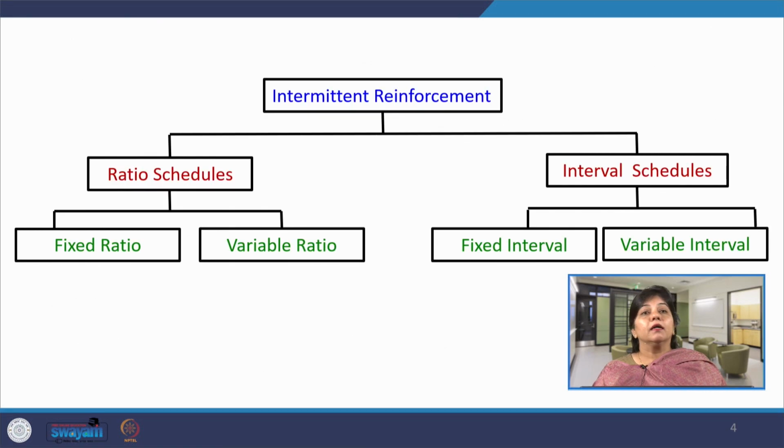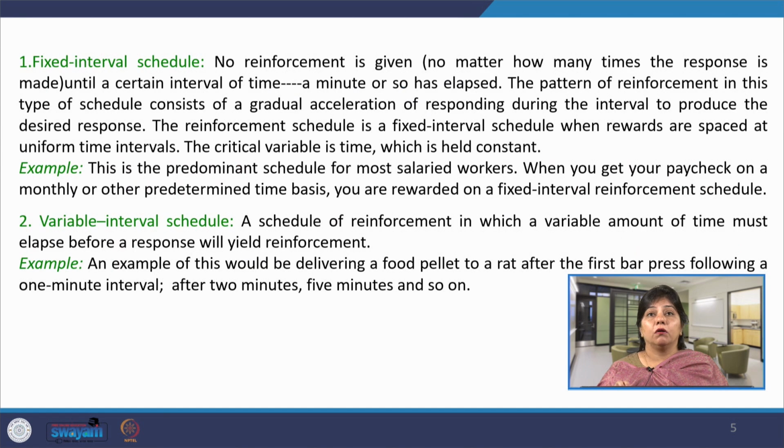But the point is that in every schedule, whether it is ratio or interval, whether it is fixed or variable, only the desirable response is rewarded in order to strengthen the performance. Now, when the reward is there, an employee's capacity or expertise is also there. So, it is an individual's discretion to what extent he or she can use his capacity or expertise to perform better and better. It is not that the organization will not reinforce, it is an individual's discretion and capacity how to respond in terms of his performance to gain more rewards or consequences.